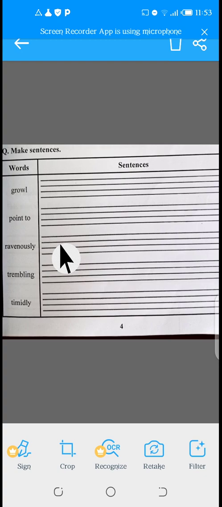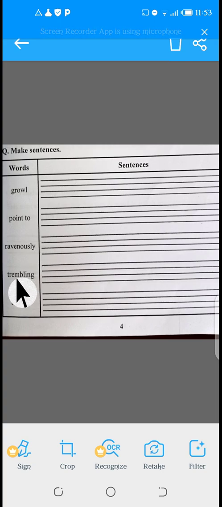Or the boy is eating candy ravenously. So in this way you can use ravenously in sentences. It's an adverb, and you can use ravenously at the end of the sentence.